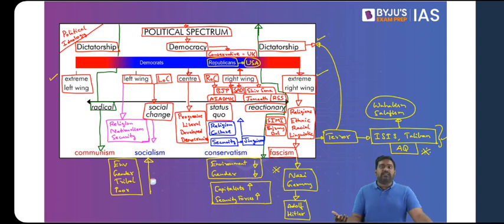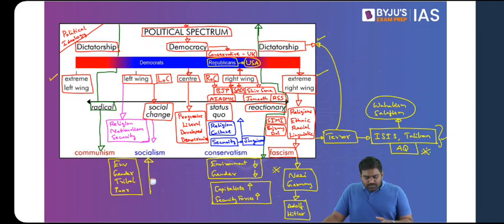I'm not saying left wing is better than right wing or right wing is better than left wing. No, that's not for us to judge. Personally, I have a right to have my own political belief. You also have a right to have your own political belief. But we can't judge which ideology is better than the other, right? In a classroom environment, we can't judge which ideology is better than the other. They have their own pros and cons.